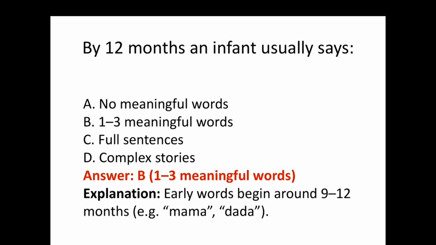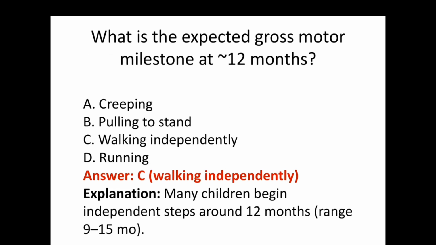The next question, by 12 months an infant usually says 1 to 3 meaningful words. Early words begin around 9 to 12 months, for example, mama, dada. What is the expected gross motor milestone at 12 months? Walking independently. Many children begin independent steps around 12 months, ranging between 9 to 15 months.